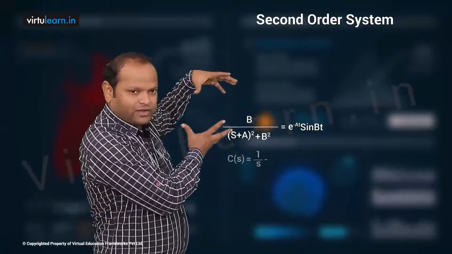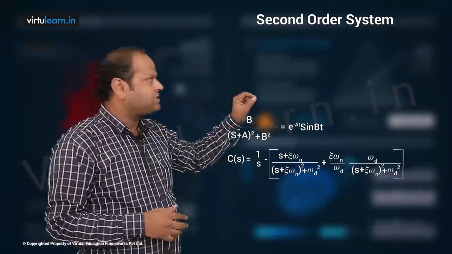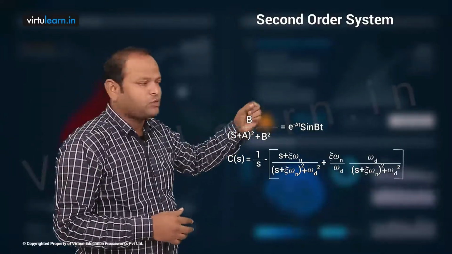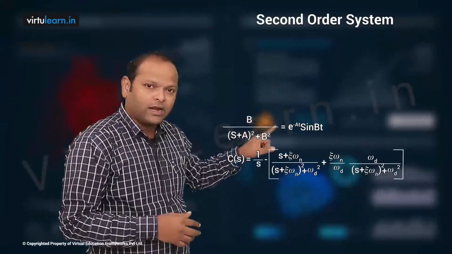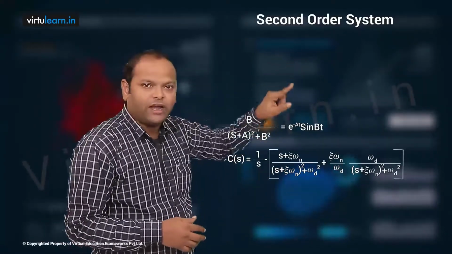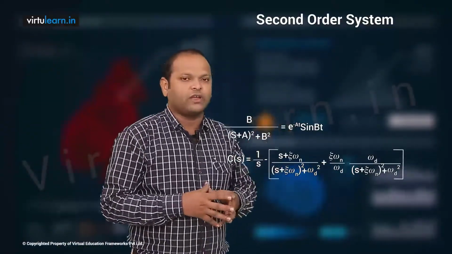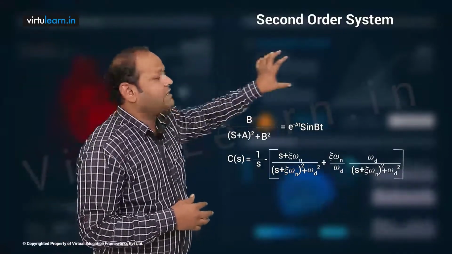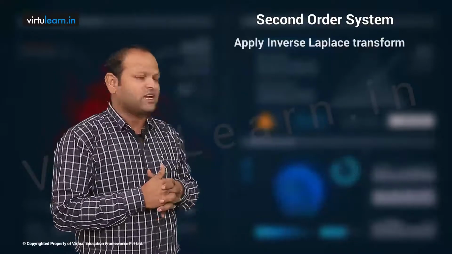What is that? C of s is 1 by s minus (s plus zeta omega n) divided by ((s plus zeta omega n) whole square plus omega d square), plus zeta omega n by omega d into omega d divided by ((s plus zeta omega n) whole square plus omega d square). So in this case now everything is in a standard form. Therefore directly I can apply inverse Laplace transform.